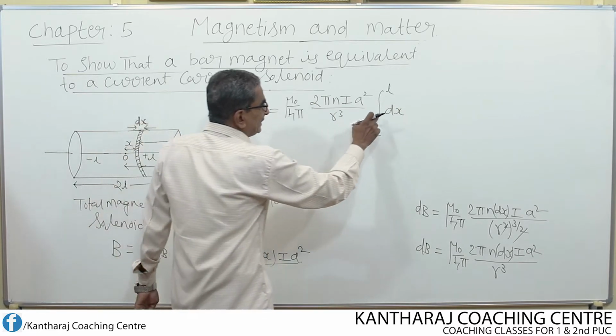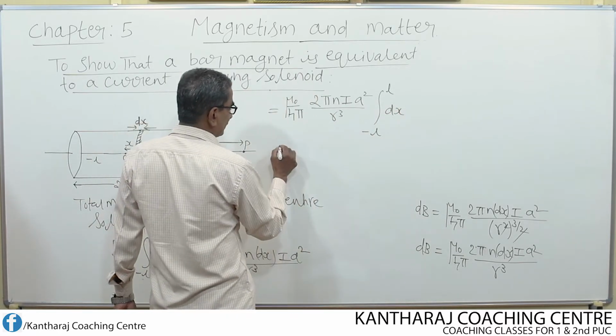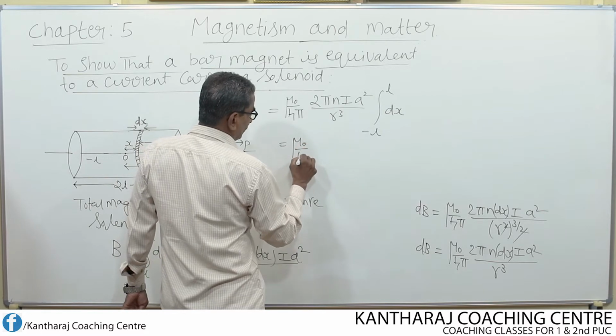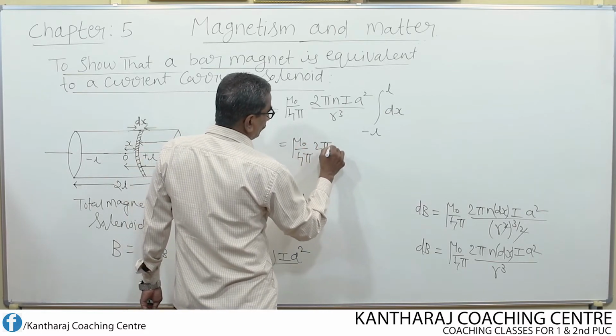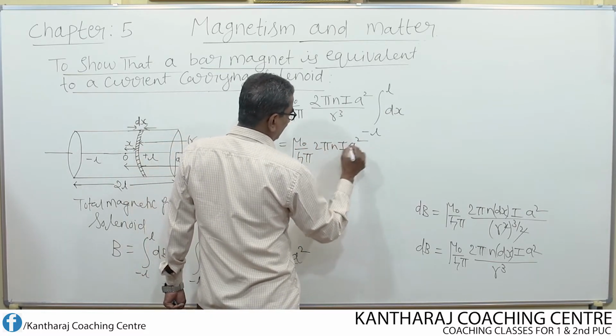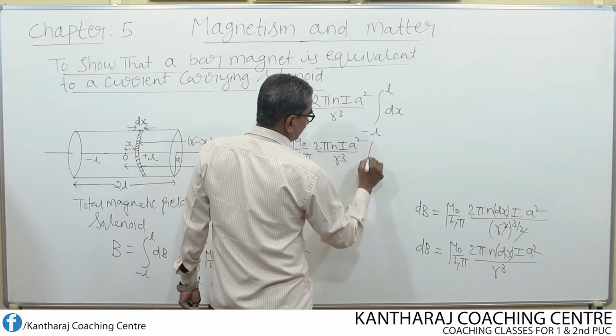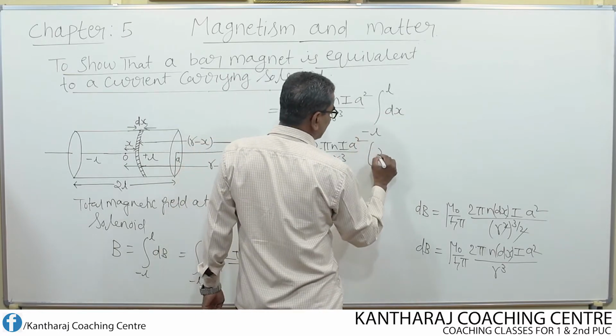Now if I integrate dx, what do I get? I get 2 pi n I a square divided by r cube, then the integral of dx is x.